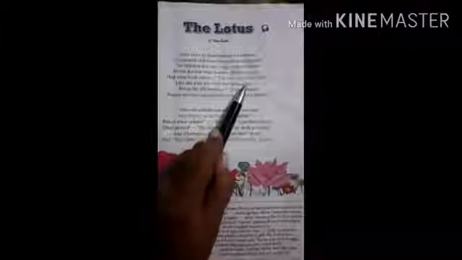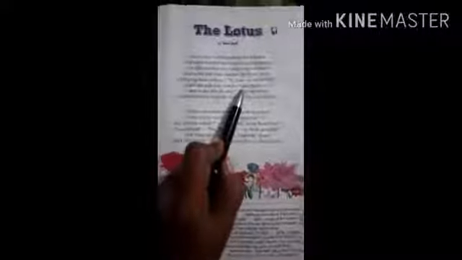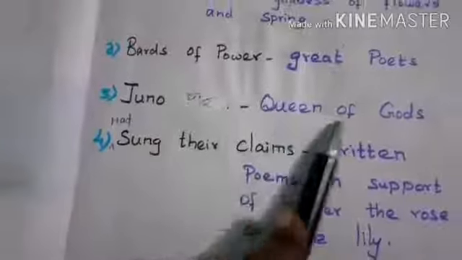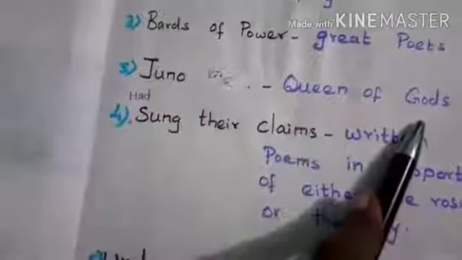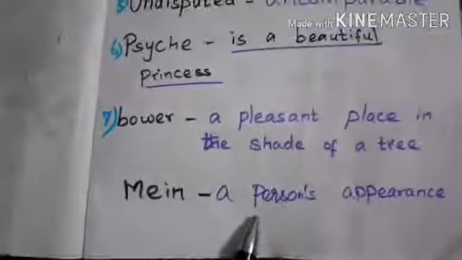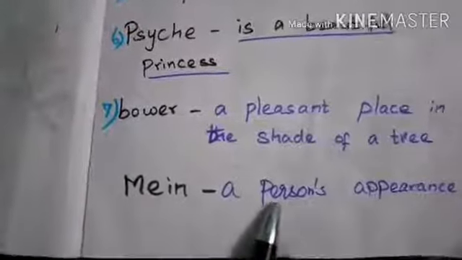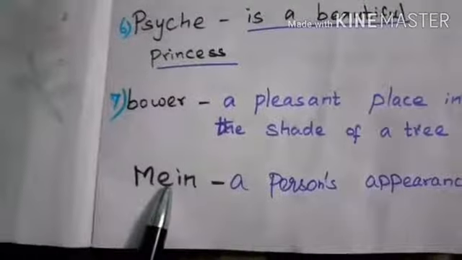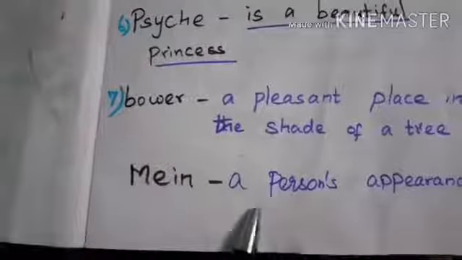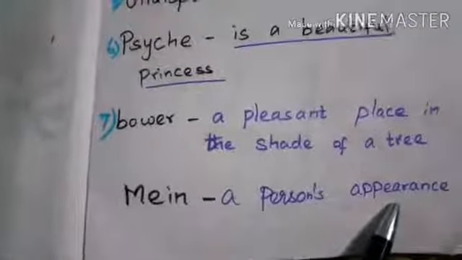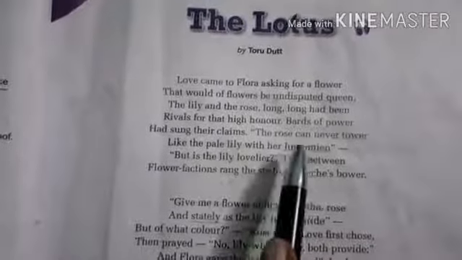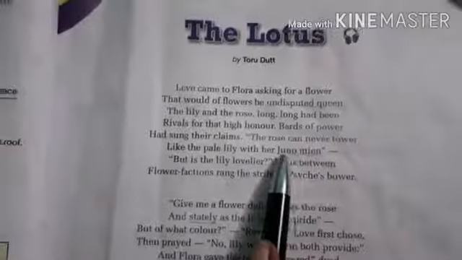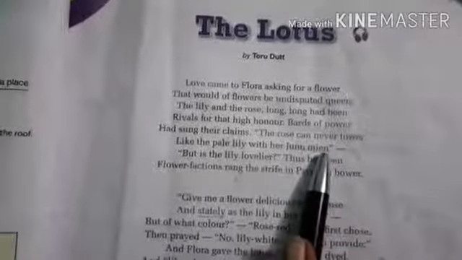What is the meaning of Juno and what is the meaning of mien? Juno means queen of gods. Mien means a person's appearance. A person's good appearance, we call it mien. It's old English. So Juno mien means the appearance of Juno, queen of gods, which is very majestic.